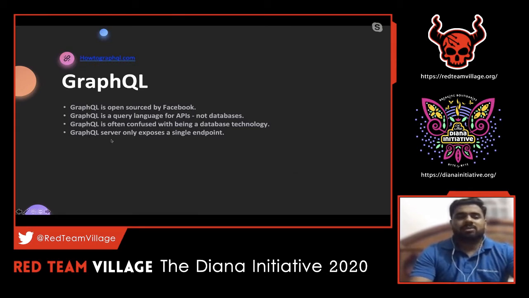There are a couple of things we can discuss about GraphQL, but in this session we'll concentrate more on the attack part of it. So how a bug bounty hunter or a penetration tester can make use of GraphQL technology while they are doing an assessment. These are some of the pointers which are important for you to understand the basics of GraphQL. And if you want to learn more about GraphQL, I've given one hyperlink above in the slide. Slides will be shared later on. In this link, you can learn a lot about GraphQL.